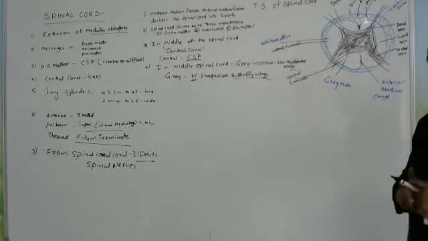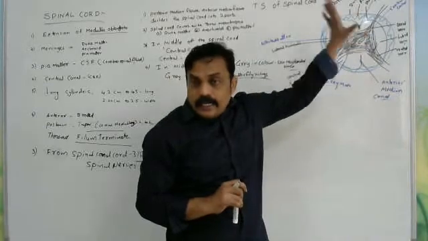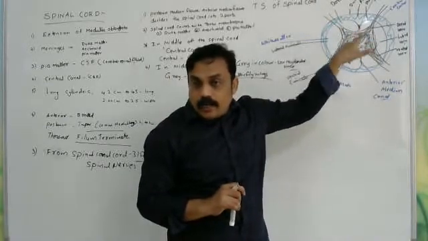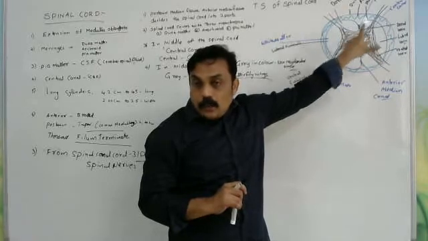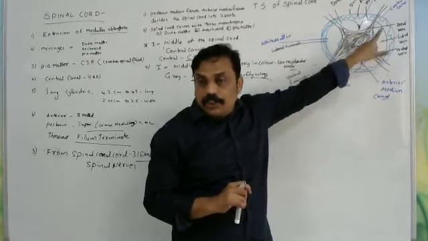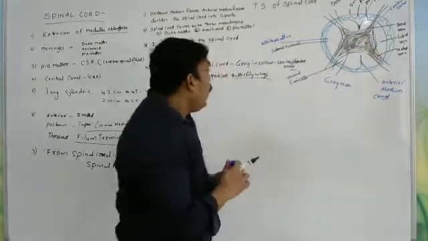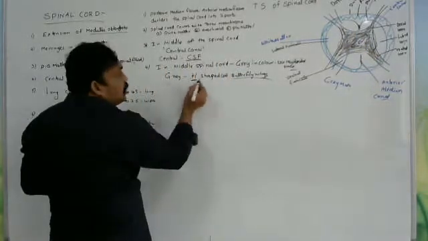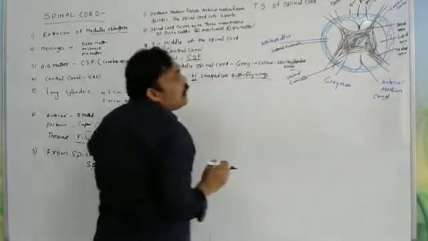Okay, remember this point. So in the internal structure of the spinal cord, the middle part is gray in color, with an H or butterfly wings shape. This H shape is the gray matter.